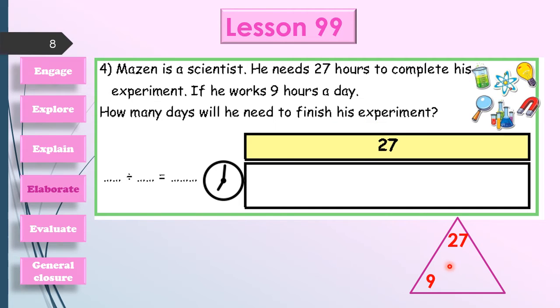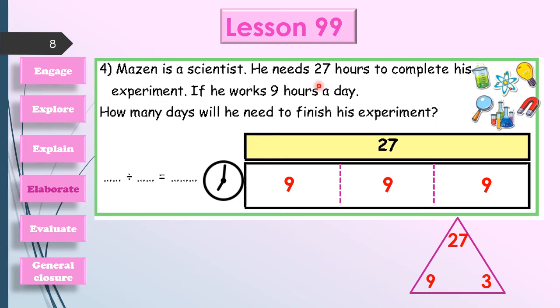Let's draw our magic triangle and write down here 27, and down here the number of hours used in each day, it will be 9. To find the number of days, let's ask yourself, 9 by what equals 27? Good job, it will be 3 days. Then I will divide this fraction strip into 3 parts like this, and each part represents a day, it will be 9 hours in each day. Now it is mentally.